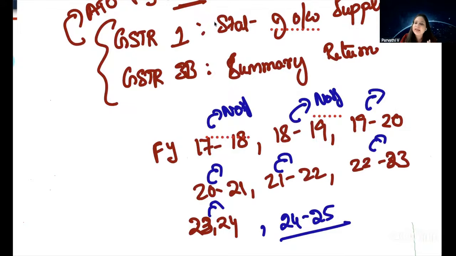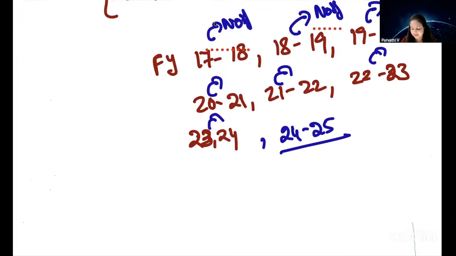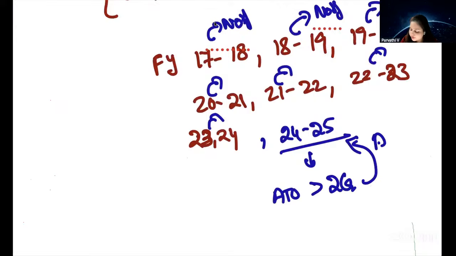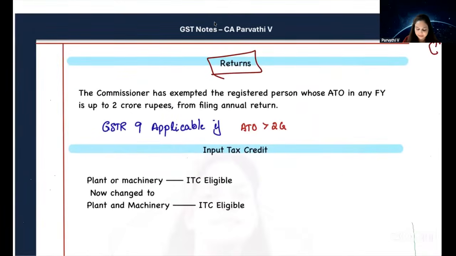Instead, we will make an amendment in the section itself and say, if your aggregate turnover is more than 2 crores, then only you file annual return, GSTR 9. In all other cases, you need not file annual return. If we bring that provision in the Act itself, we don't have to issue a fresh notification every year. So that was the amendment.